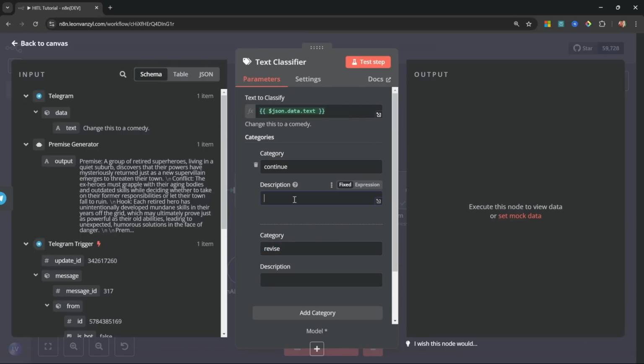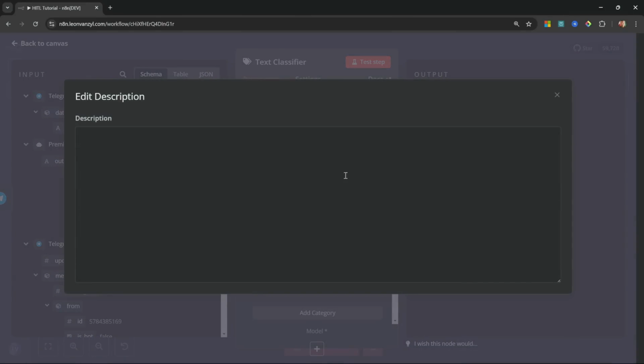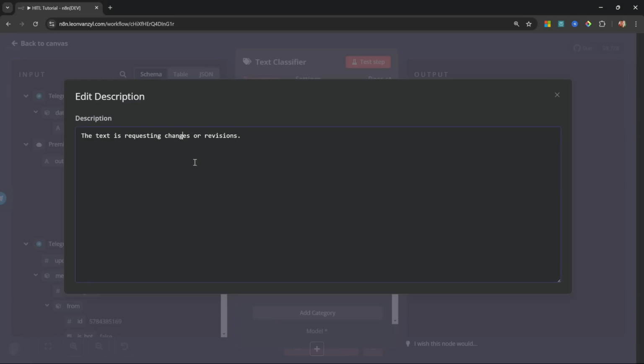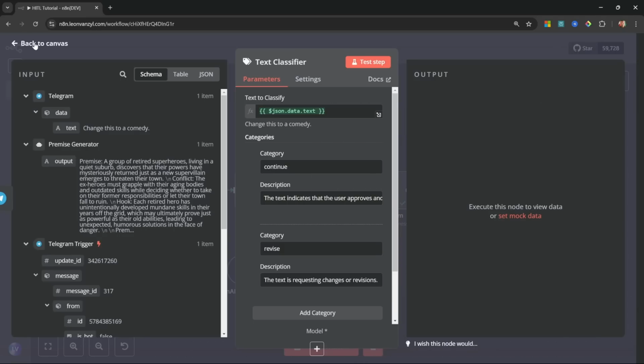Now we simply need to describe these fields so that the large language model can understand when to classify the text under each of these categories. For the continue category, I'll simply enter the text indicates that the user approves and the process may continue. And for the revise category, I'll simply enter the text is requesting changes or revisions. Cool. So we can close this classifier.